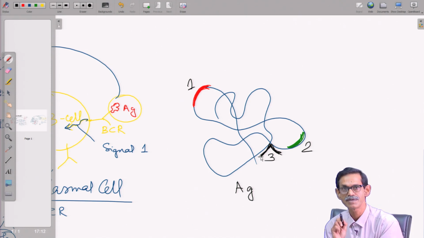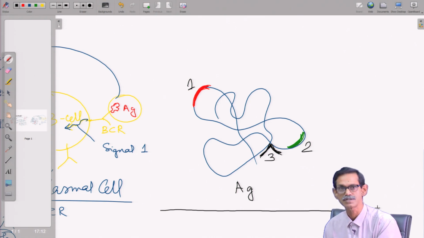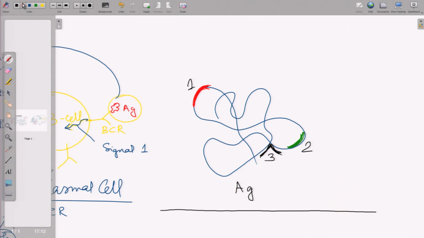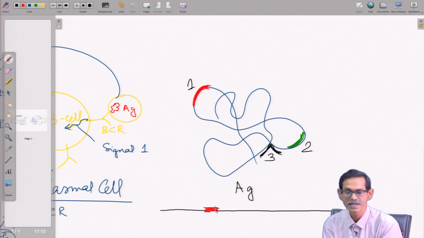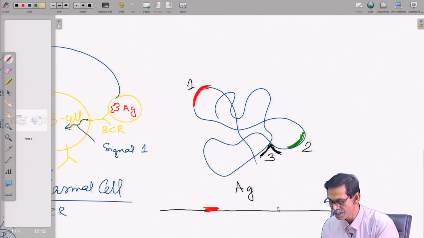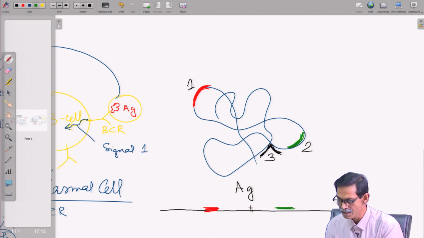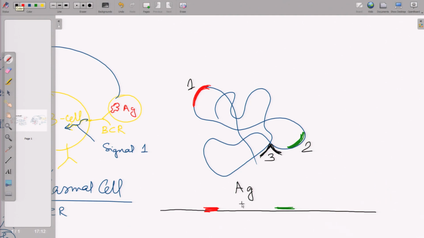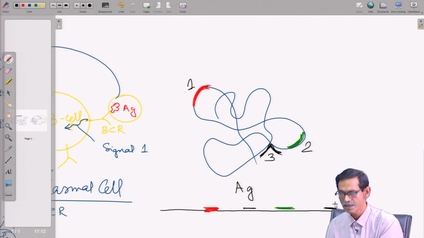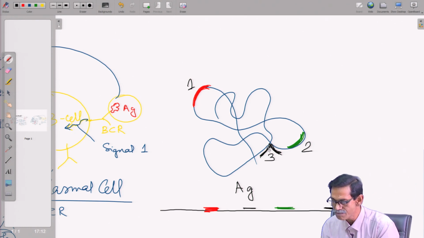Difference is, if you see carefully, this is the 3-dimensional conformation. Now, if you make a straight line, suppose this is the primary sequence of the peptide. What will happen? You will see red is here, then we will see green is here, but where is the black? Black you may find some here, some here.